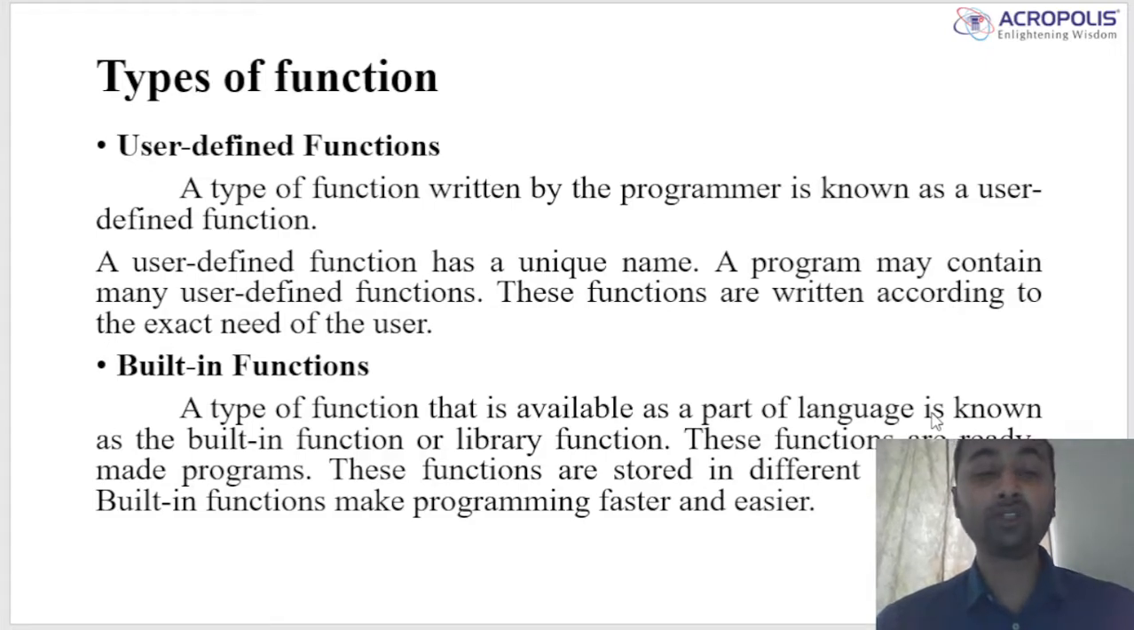There are two types of function: user-defined function and built-in function. User-defined functions are made by the user. A function written by the programmer is known as a user-defined function. In this function, we write code to make our program work very well. Then the second type is the built-in function.